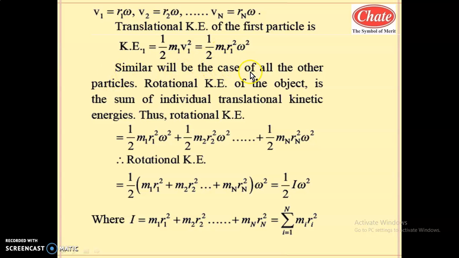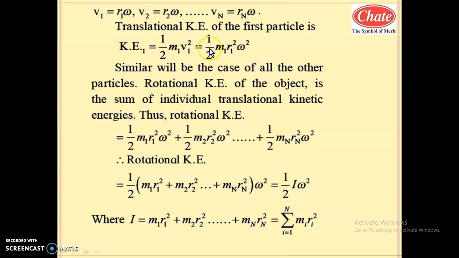Similar will be the case for all the other particles. The rotational kinetic energy of the object is the sum of individual translational kinetic energies. I already said to you that the rotational kinetic energy of this rigid body is the sum of the translational kinetic energy of the n particles.